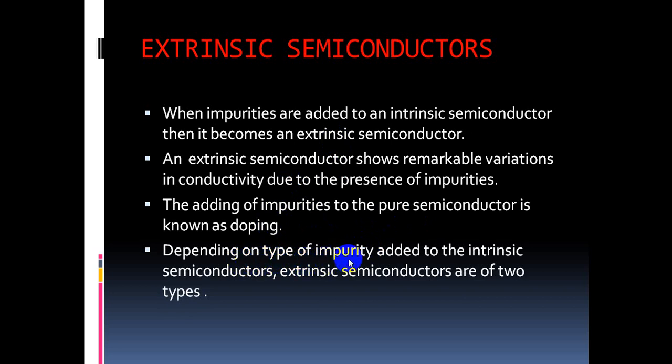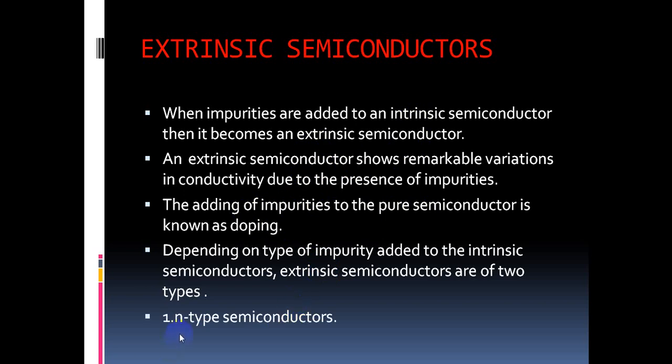Depending upon the type of impurity added to the intrinsic semiconductor, the extrinsic semiconductors are also classified into two types. First of all, to increase the conductivity, we add impurities to the intrinsic semiconductor. That process is called doping. Depending upon the impurity which we add to the pure semiconductor, the extrinsic semiconductors are classified into two types.